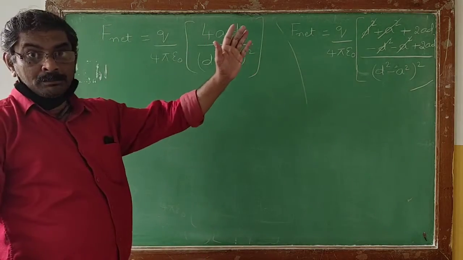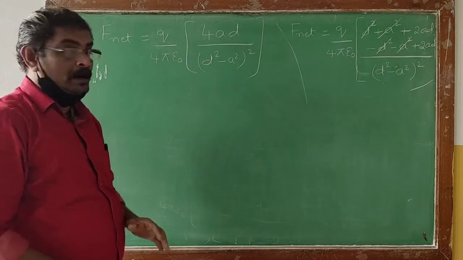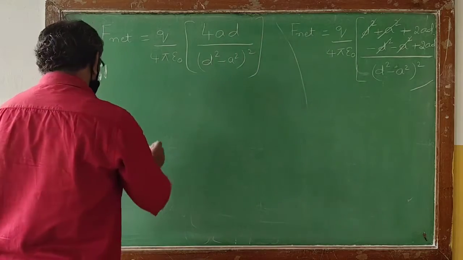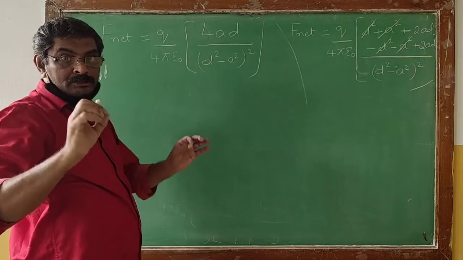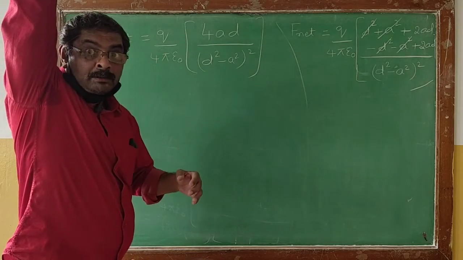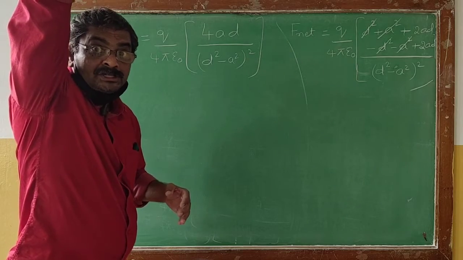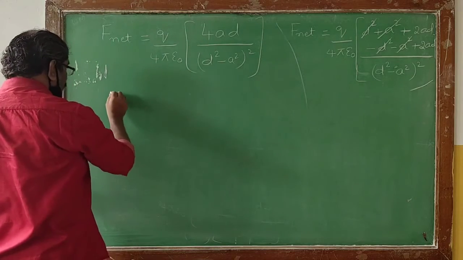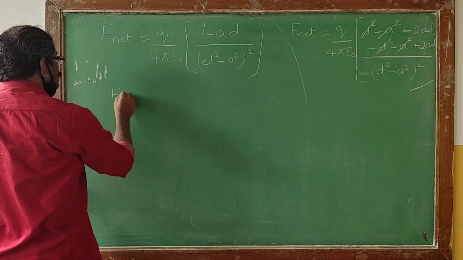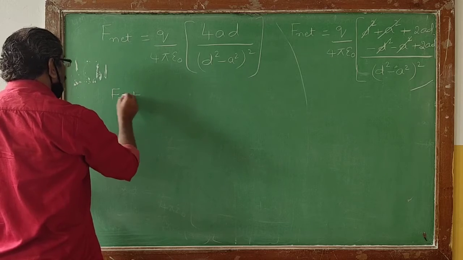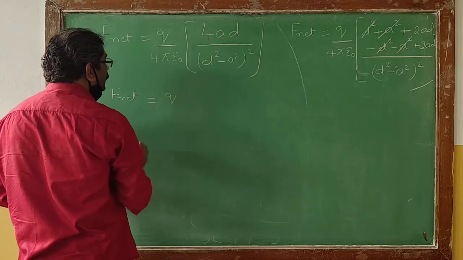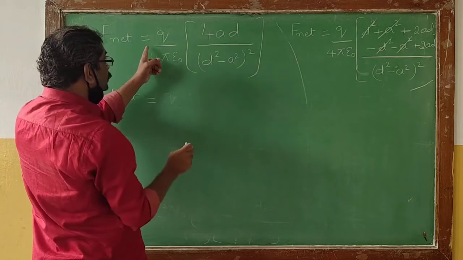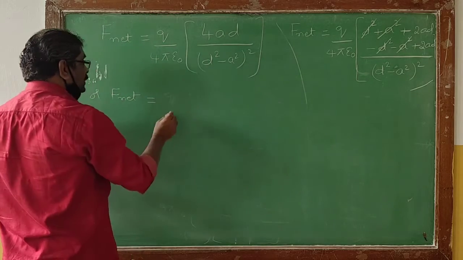Now this can be further simplified. What I will do, I will rearrange the formula. So here I am rearranging the formula. Or further I can write f net will be numerically equal to, I will take Q inside.